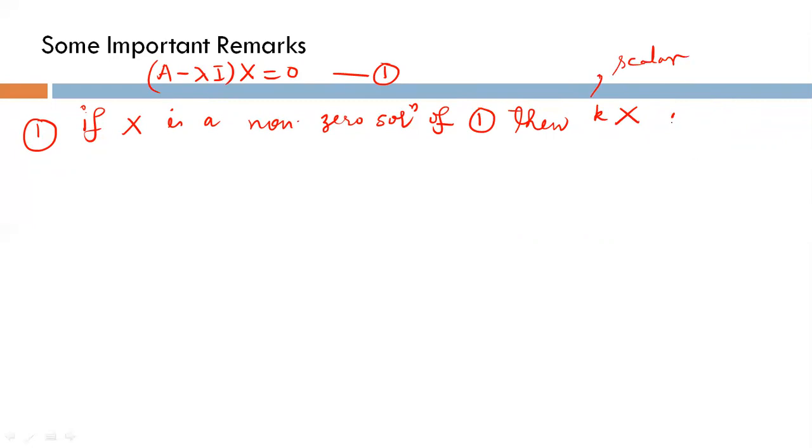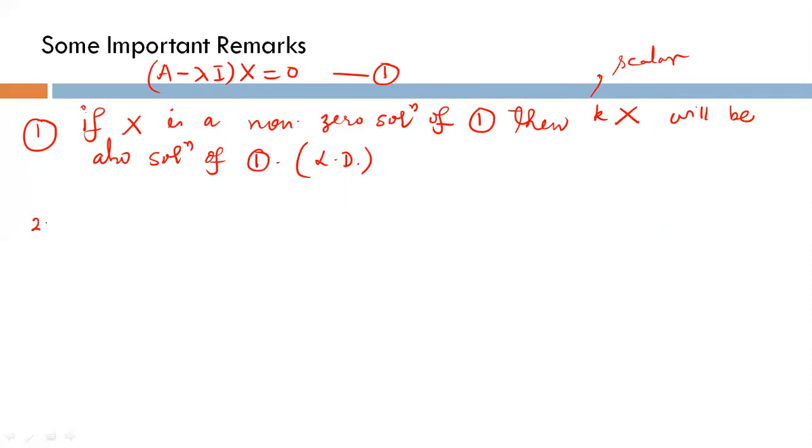Then kx will also be a solution of 1. But this will be a linear dependent solution, not a linear independent solution.